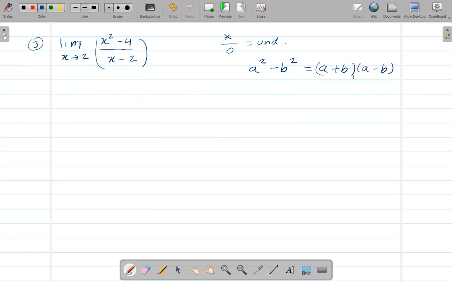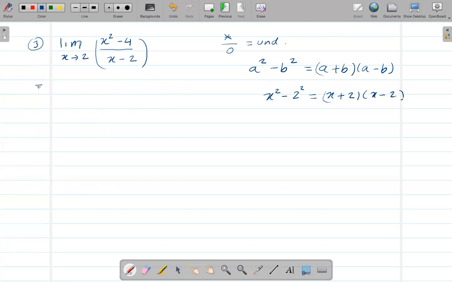This is a formula from algebra. We can do the same thing here. x squared minus 4 is x squared minus 2 squared, so that means I get x plus 2 times x minus 2.